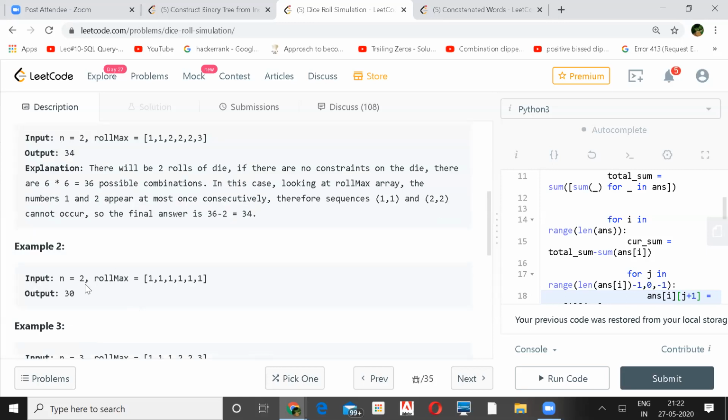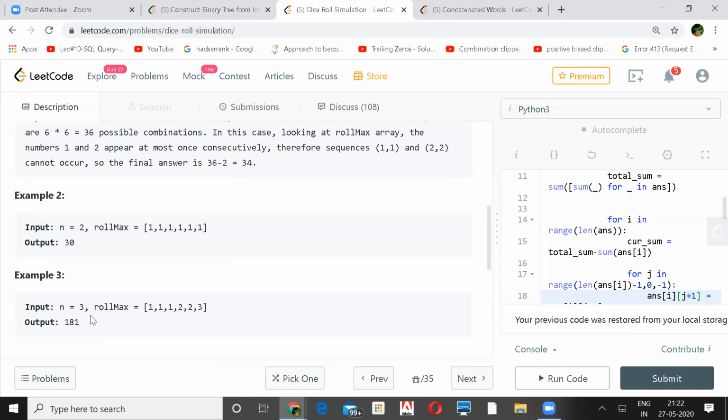And same here, you can go 36. That is the total case, and you can't have 1 1, 2 2, 3 3, 4 4, 5 5, 6 6. So 36 minus 6, 30 will be here. And here again, 3 means what? 6 into 6 into 6. 36 into 6 is 216, right?